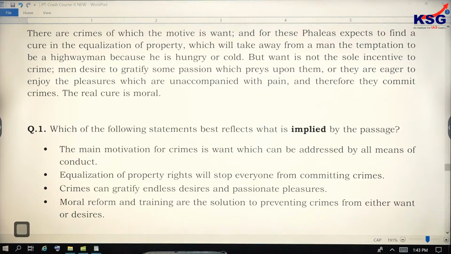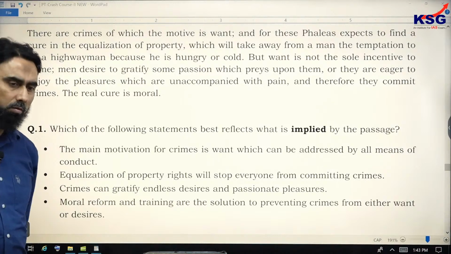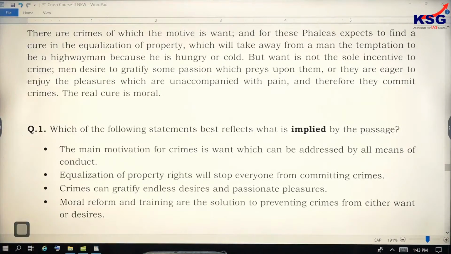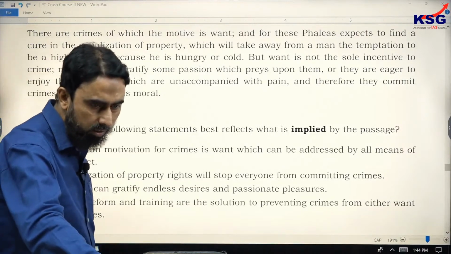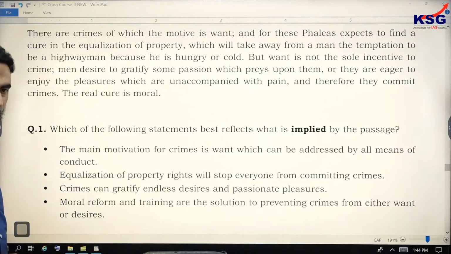I told you that if a problem or issue is given in the passage, an author also recommends something. So his recommendation becomes very important, and that should be part of the correct answer when an implied idea or any main idea question is asked. So it is all the same here. Yes, in the previous passage you gave the answer as option B. What do you say in this passage?